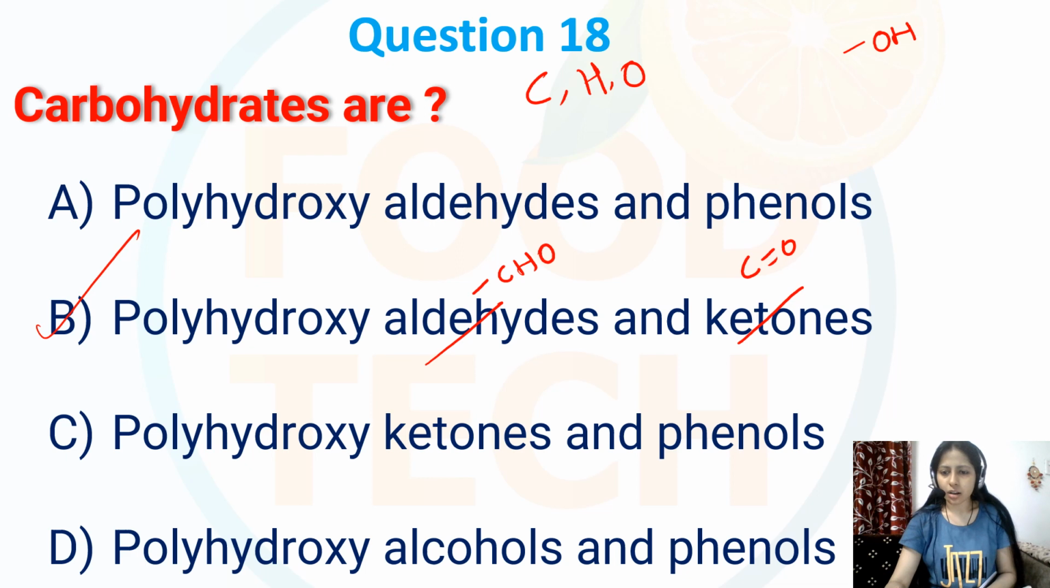Therefore they can be described as polyhydroxy aldehydes if they have an attached aldehyde group, or if they have an attached ketone group, we can say polyhydroxy ketones. So over here my correct option will be B, that is polyhydroxy aldehydes and ketones.